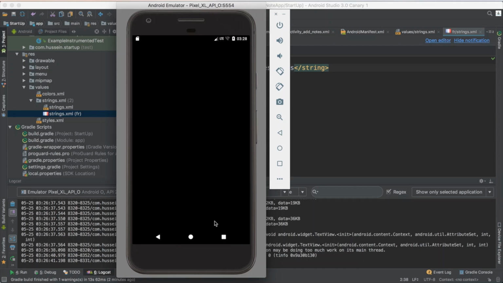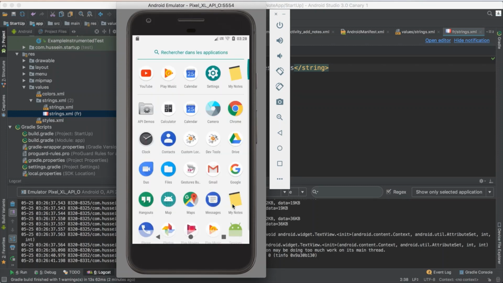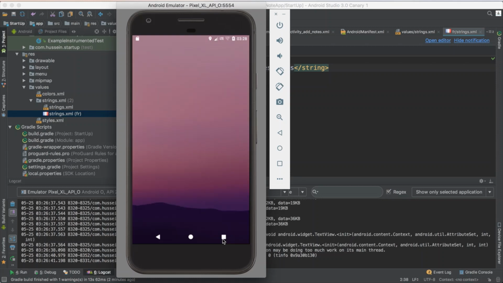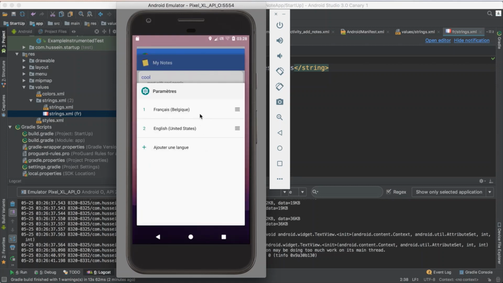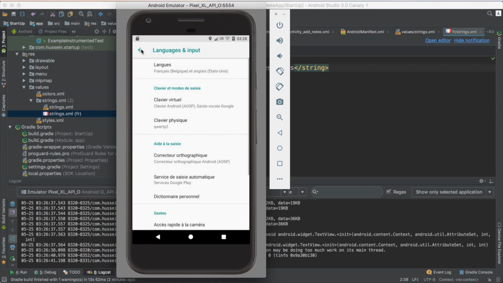So now if you just go to home, you should directly see your app has changed. No, it doesn't change because I still did not change the language of my phone. I don't know why. This one should be the main language in the phone. So French. Yes, everything now is French.